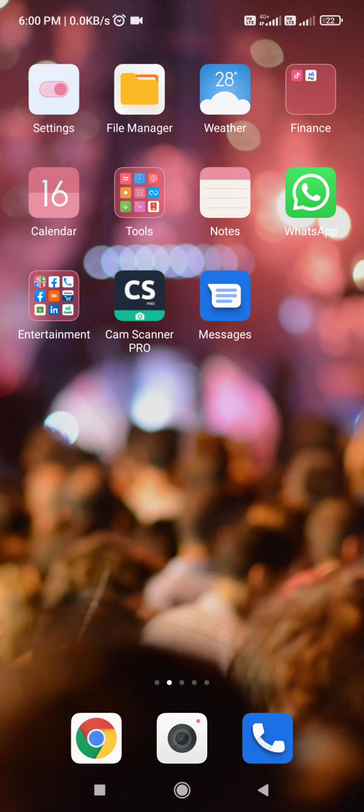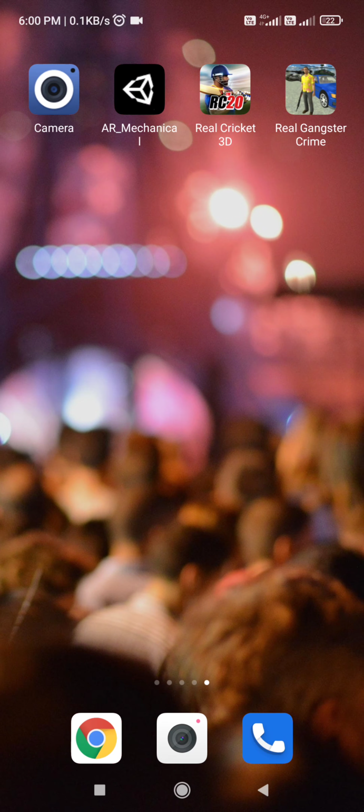Okay. Now once you download this app, it will come in the form of this AR mechanical. So you have to open this app. Once you open this app, you have to keep this image horizontal, and then you have to scan this image until you get the virtual plane. If the virtual plane doesn't appear, then with your finger you close this button. You put your finger in between the mobile phone and the image, so you will get this virtual image.